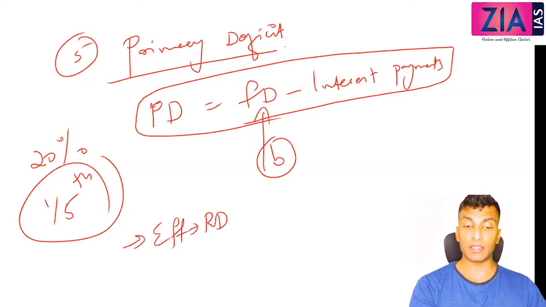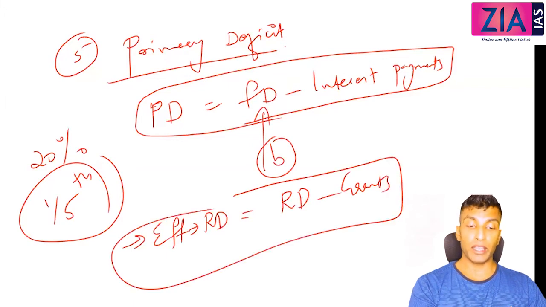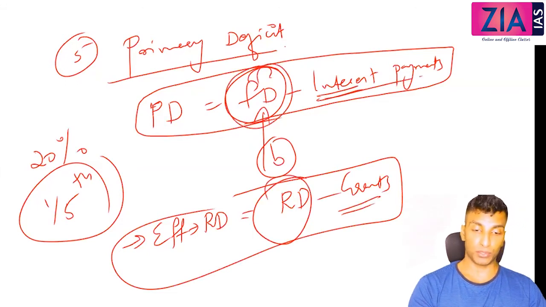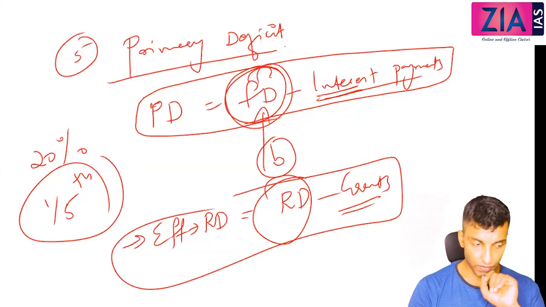Effective revenue deficit, don't be confused. Effective revenue deficit is revenue deficit minus grants. Okay, here: primary deficit is fiscal deficit minus interest payment, effective revenue deficit is revenue deficit minus grants. So no confusion here. Just write one line.